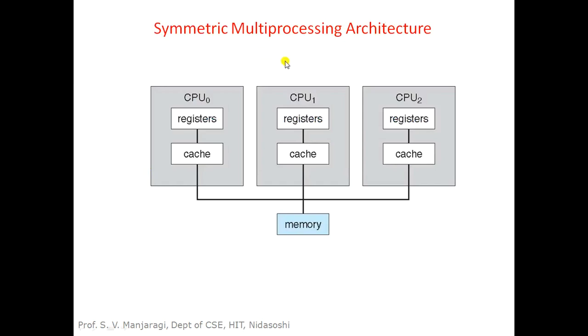This is a symmetric multiprocessing architecture as you can see in the diagram. There are three CPUs named CPU 0, CPU 1, CPU 2, and every CPU has its own set of registers and cache memory, and there is a common main memory here. Main memory is common for all the CPUs, but every CPU has its own separate cache memory and registers.